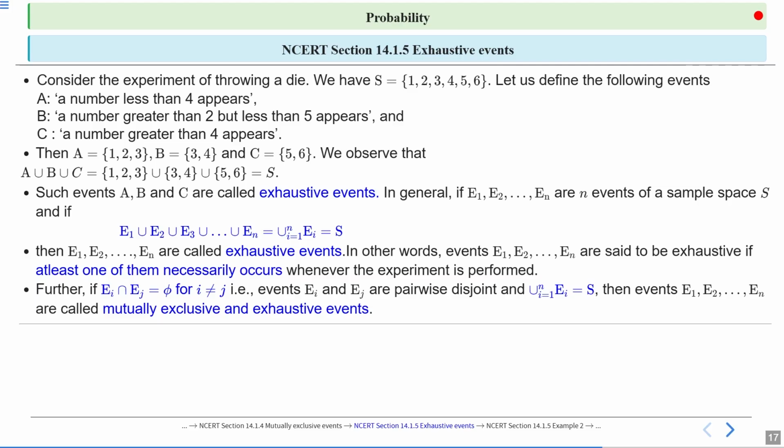What is the condition for being mutually exclusive and exhaustive events? The condition is Ei intersection Ej is phi, where i not equal to j, and the union of Ei, i equal to 1 to n, is S. Then E1, E2 up to En are called mutually exclusive and exhaustive events. Clear, students?